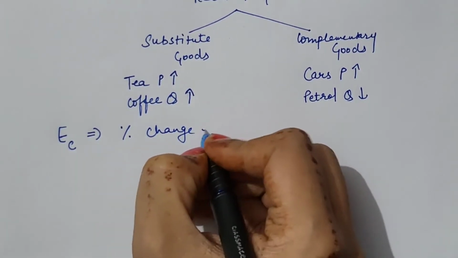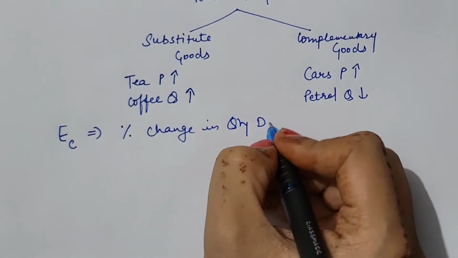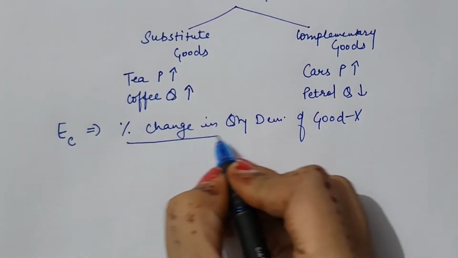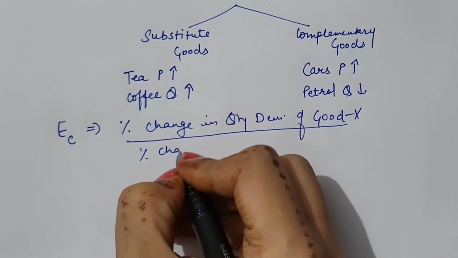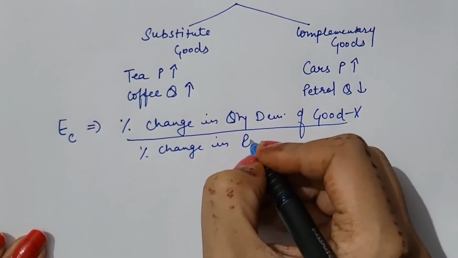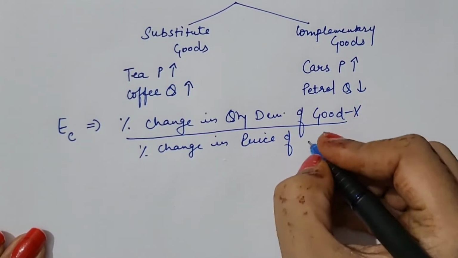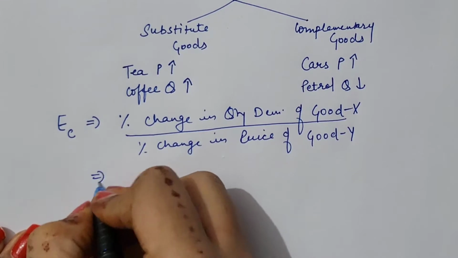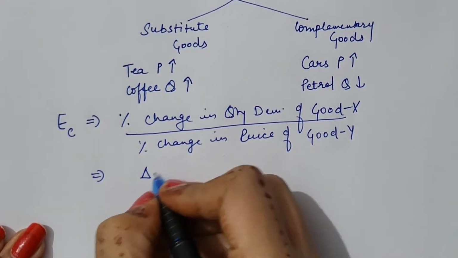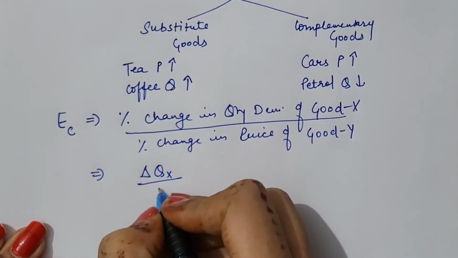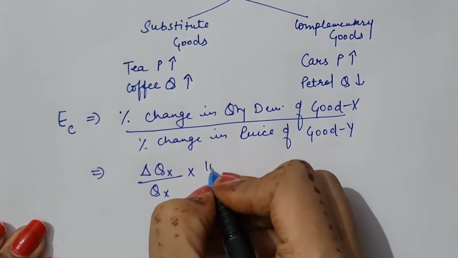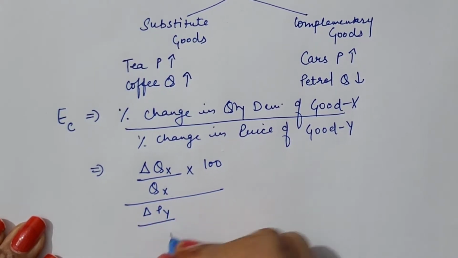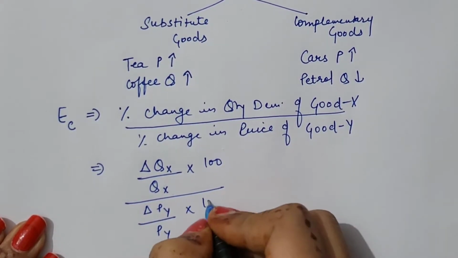Percentage change in quantity demanded of good X due to percentage change in the price of good Y. And if we write it symbolically, delta QX upon QX into 100 divided by delta PY upon PY into 100.